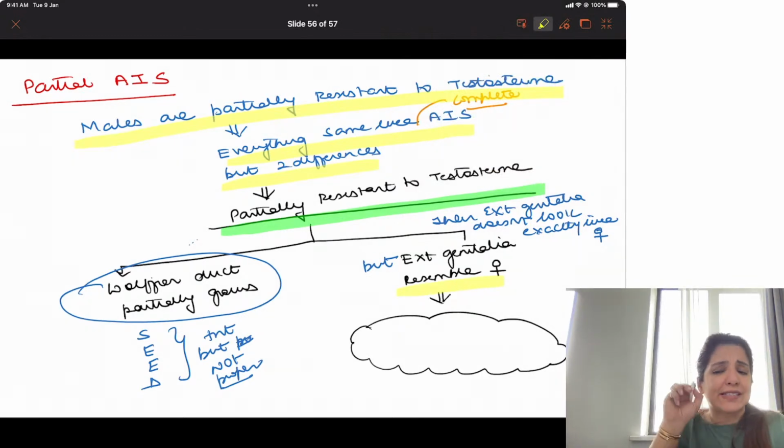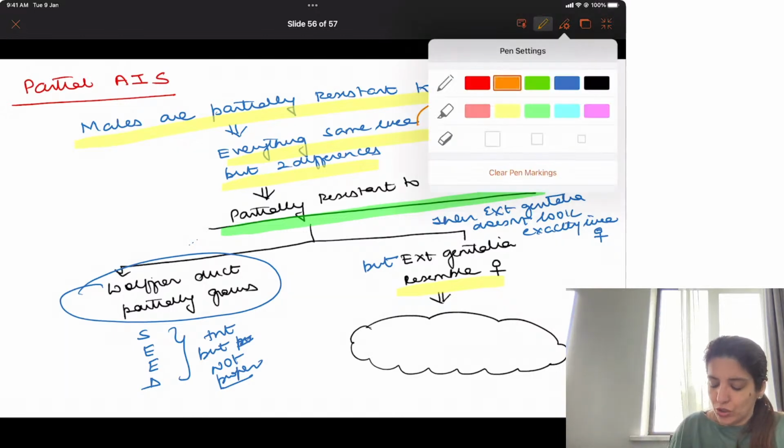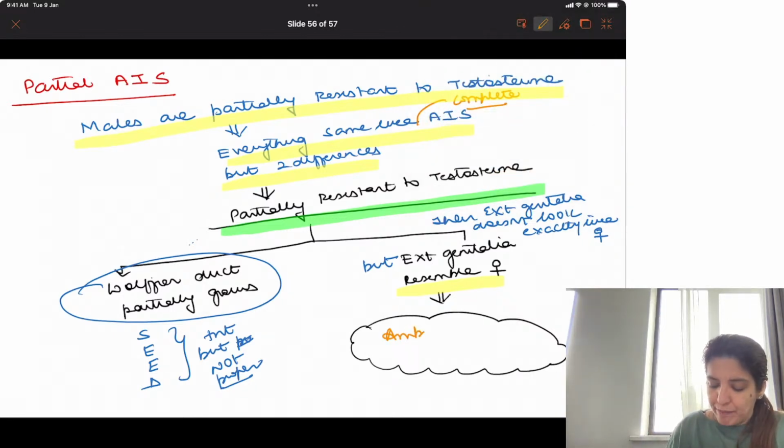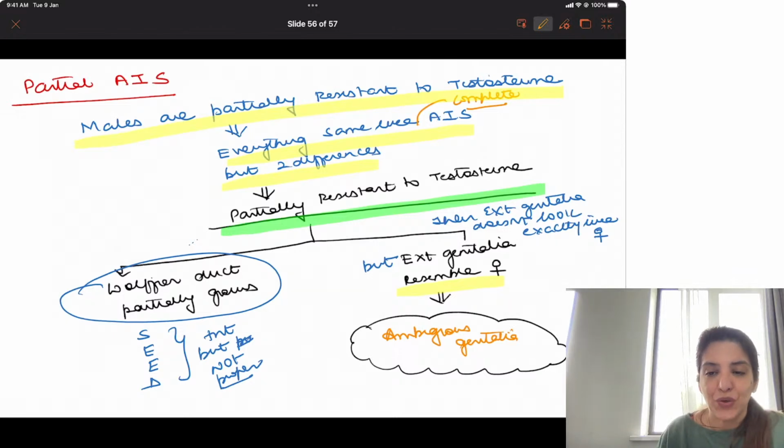So it's not exactly like female genitalia. External genitalia will have resemblance to female genitalia, and that is what is called ambiguous genitalia. Ambiguous genitalia, right?